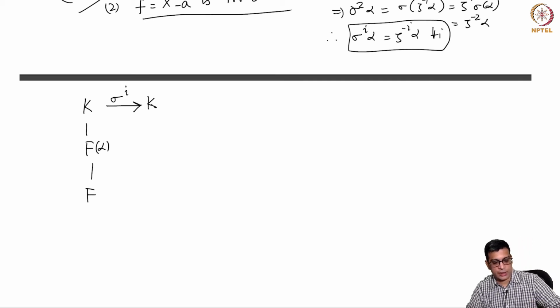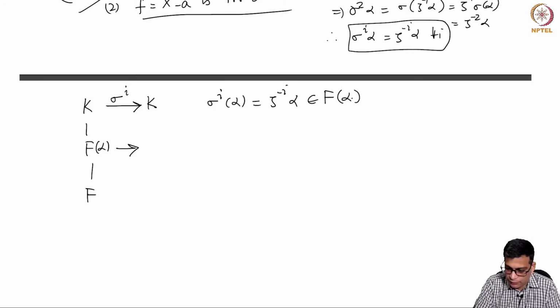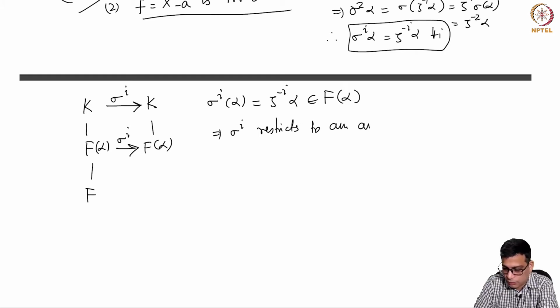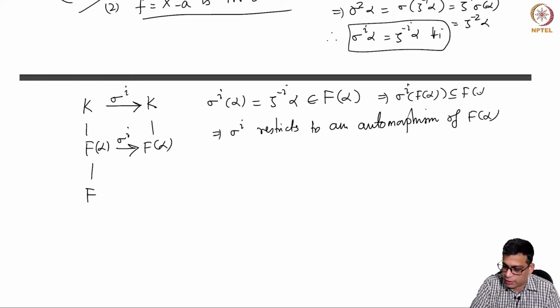So sigma i is an automorphism of K, and it sends alpha to zeta to the power minus i times alpha, which is in F(alpha). So each sigma i restricts to an automorphism of F(alpha), right? Because its image is contained again in F(alpha). So this implies sigma i of F(alpha) is contained in F(alpha).